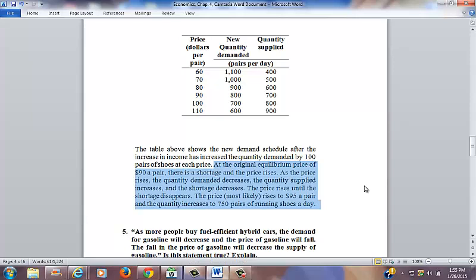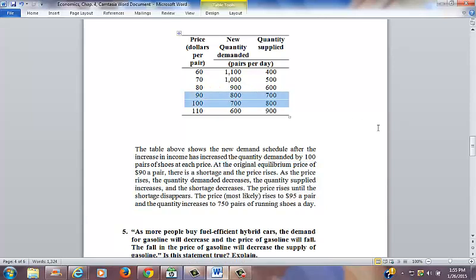And then you're probably wondering, well, what's the new equilibrium point? Because there's nothing in here that shows a match between the new quantity demanded and the quantity supplied. The numbers aren't equal. So you have to read between the lines here and assume, even though the data isn't given here, that in between these two prices, there's going to be a new quantity demanded of 750 and a quantity supplied of 750, and that will be the new equilibrium point. So it involves a little bit of guesswork.